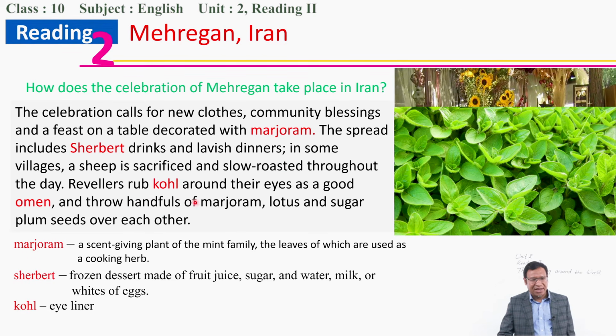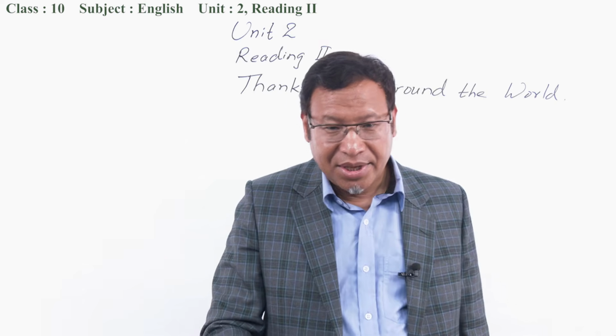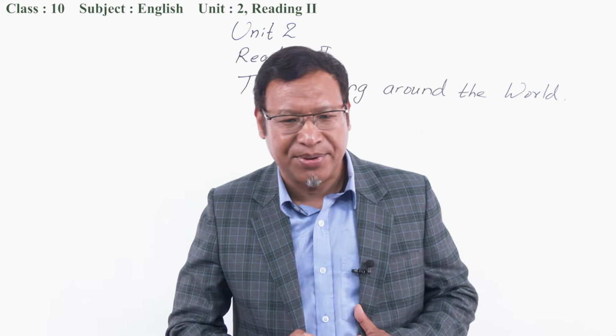Then revelers rub kohl. Kohl is the eyeliner. They rub some kind of eyeliner in their eyes, and that is symbolically a good omen. They believe something good will happen. Omen is a sign of forecast. And they throw a handful of marjoram, sugar. In this way, they celebrate Mergan in Iran.